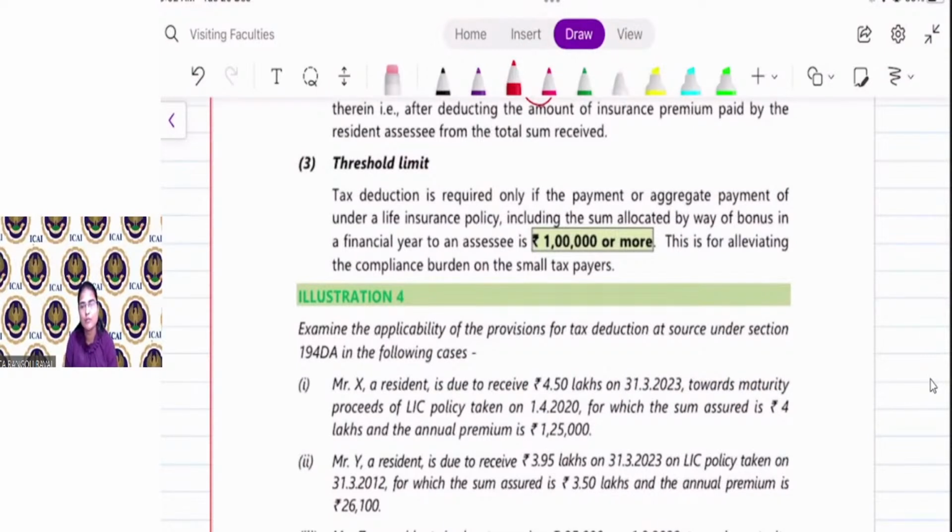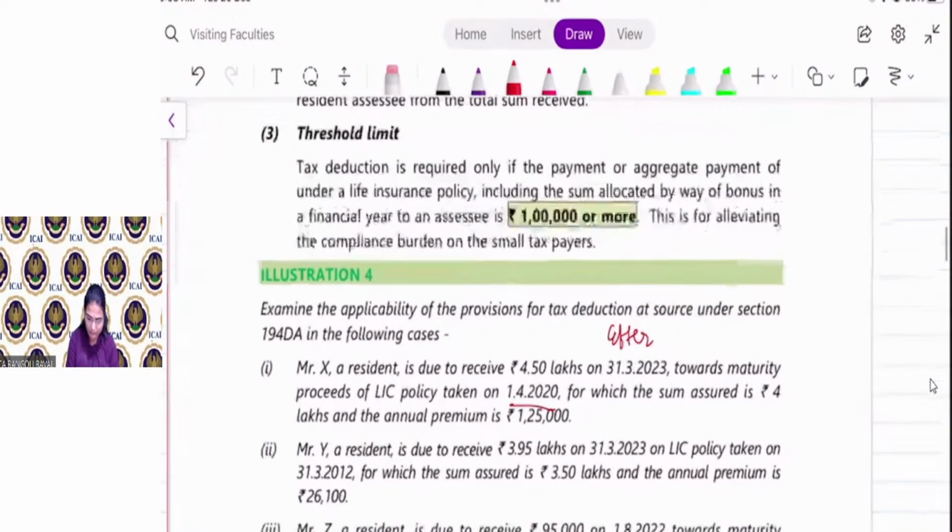Examine the applicability of provision for tax deduction at source under section 194DA in the following cases. Mr. X, a resident, is due to receive 4,50,000 on 31st March 23 towards maturity proceed of an LIC policy taken on 1/4/2020, that is after 1/4/2012, for which the sum assured is 4 lakh.